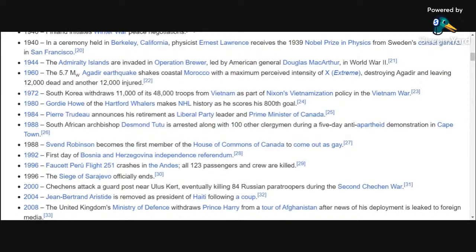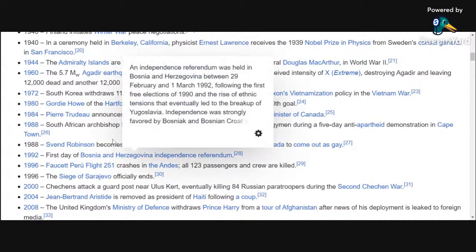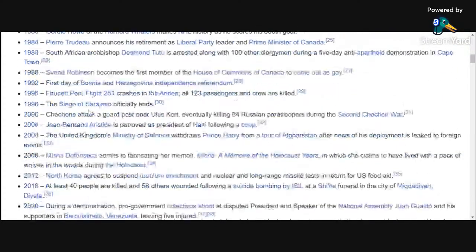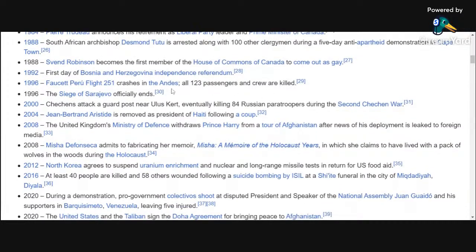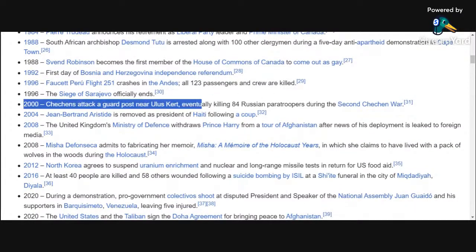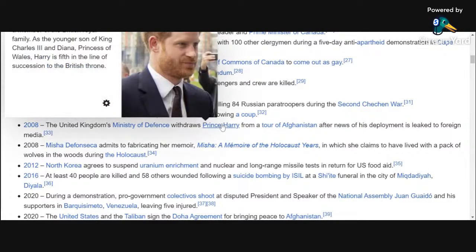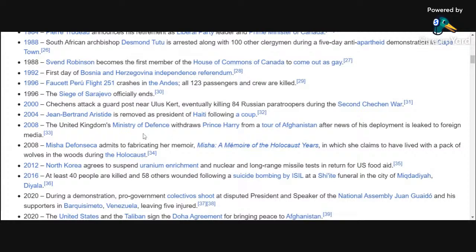We got first day of Bosnia-Herzegovina independence referendum. We got the siege of Sarajevo officially ends. So, some things happen. We got some Chechens attack, killing some Russian paratroopers. Outstanding. But let's see. We got 2008. The UK withdraws Prince Harry, Prince Harry from his tour of Afghanistan.